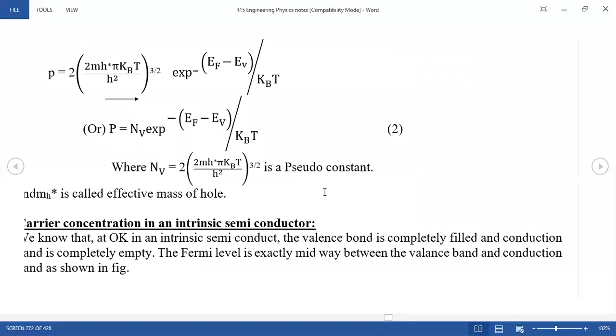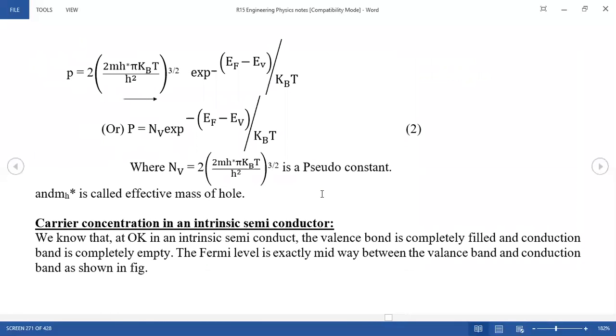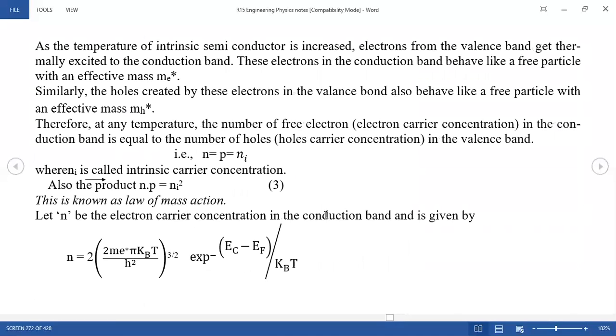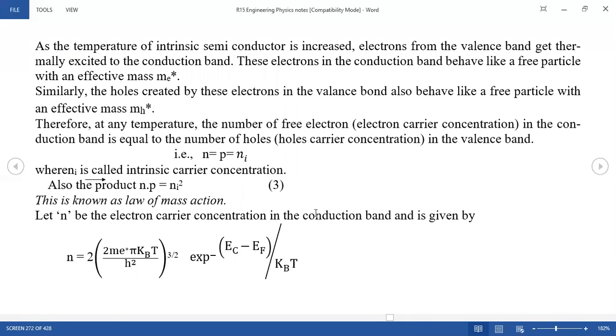Now already you can discuss what the carrier concentration of electrons is and what the carrier concentration of holes is, the number or the mass we can say. In the case of intrinsic, that means pure semiconductors, how do we study the carrier concentration of electrons and of holes? See the phenomenon, it is very easy. Already you are discussing the effective mass of an electron and the effective mass of holes.